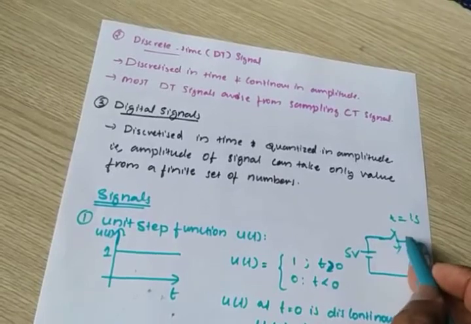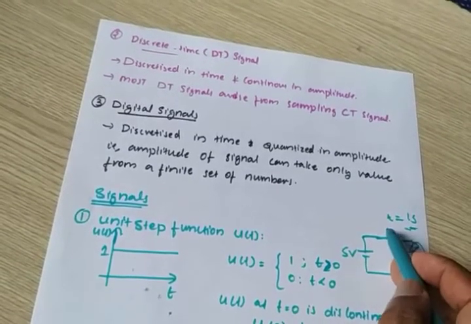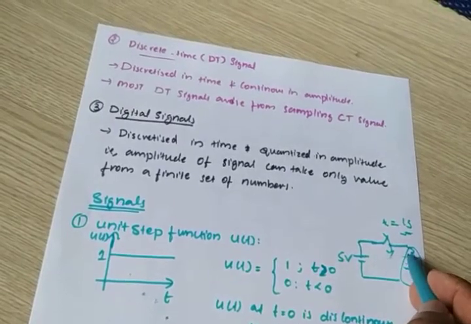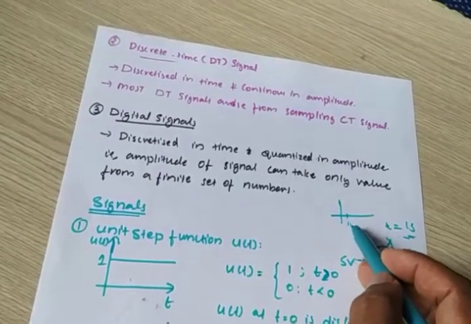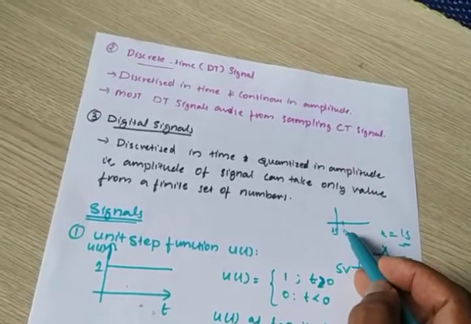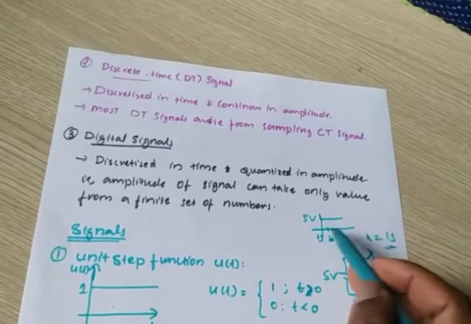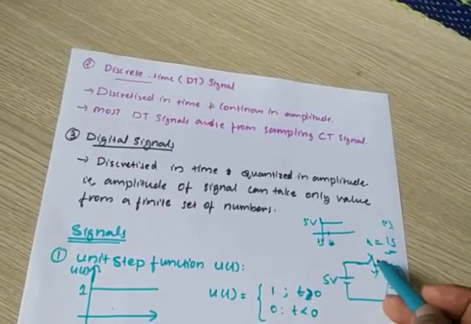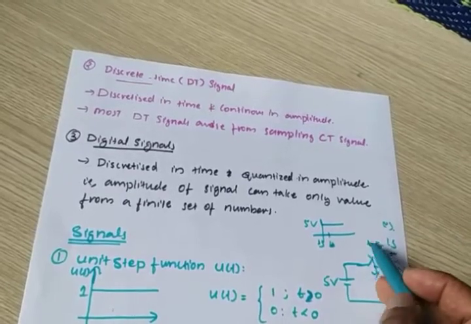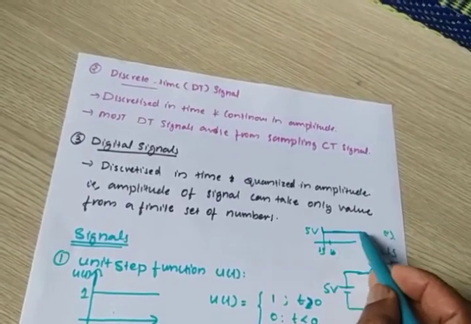So we can say from time t equal to 1 second, the switch is closed, so we will get a 5 volt DC. Here I am taking 1 second as an example. From 1 second I am getting 5 volt, and for t equal to 10 seconds also it is closed. That means it is continuously closed, so it is continuously 5 volt.